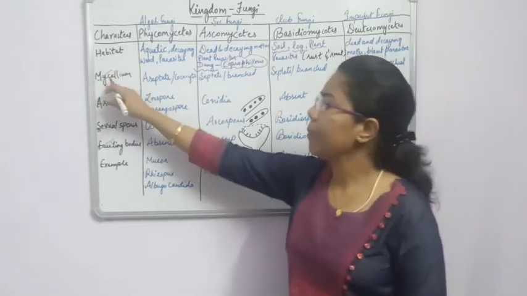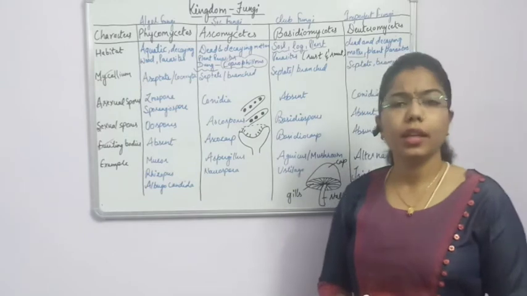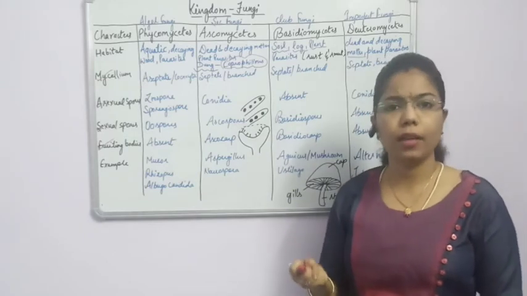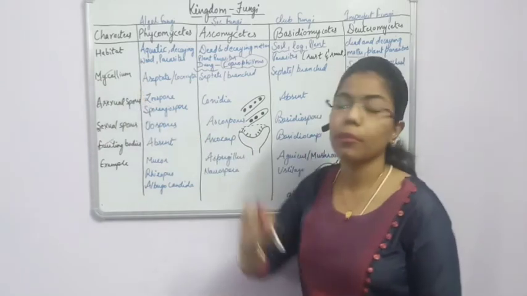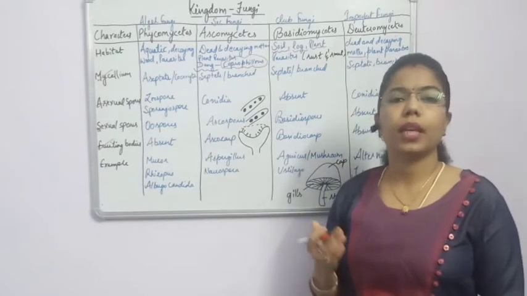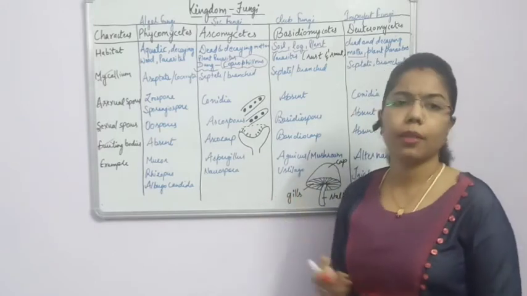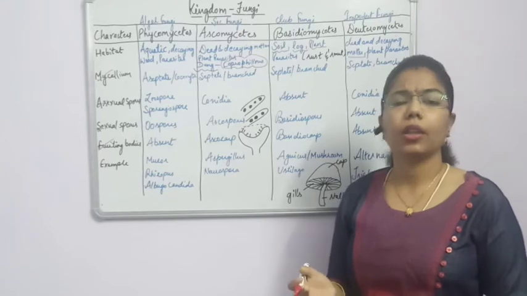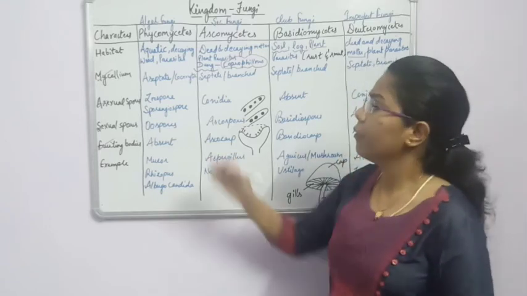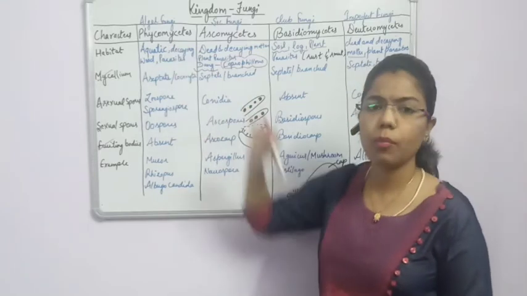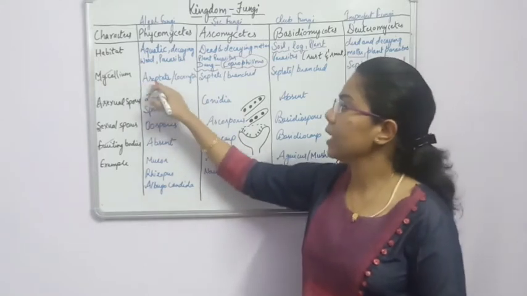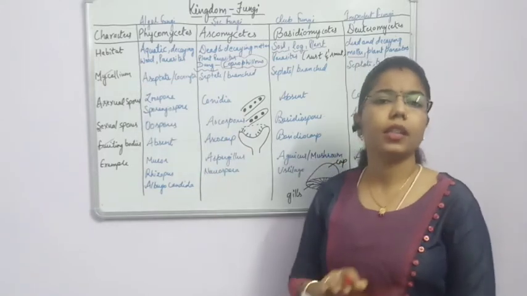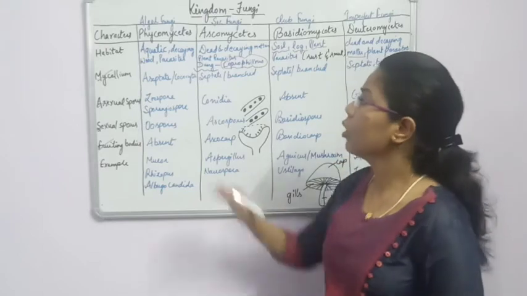Now come to the mycelium. When we talk about the accumulation of hyphae, it forms the mycelium, and we have covered that this mycelium can be of different types. They can be septate, or they can be aseptate. When we talk about the Phycomycetes, the mycelium is aseptate. It means that there are no septa, no cross walls.